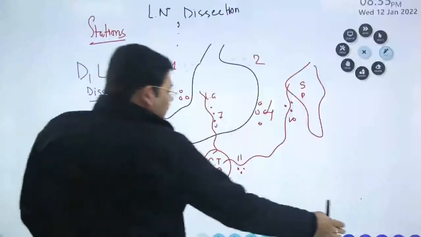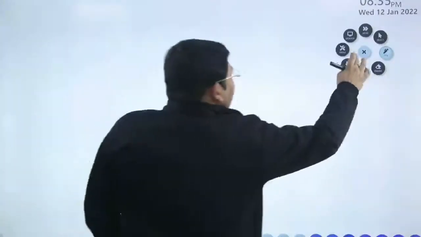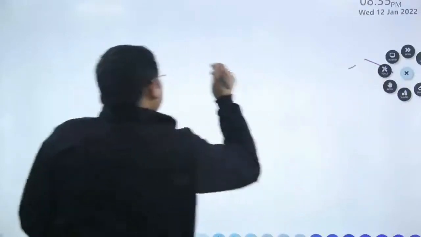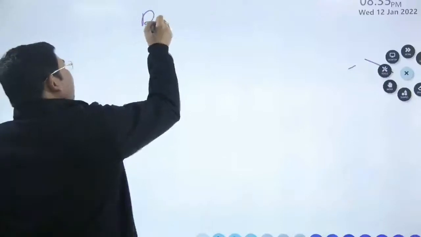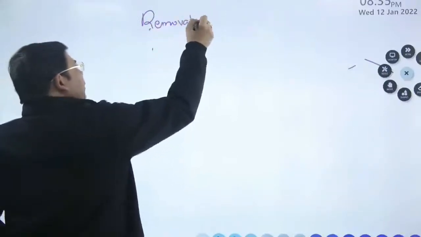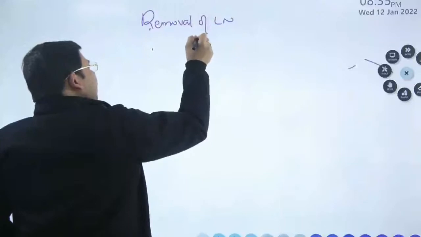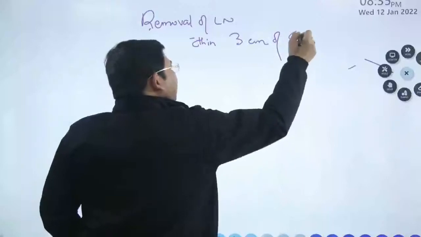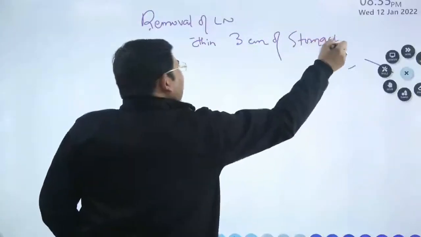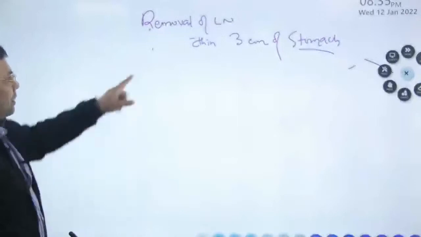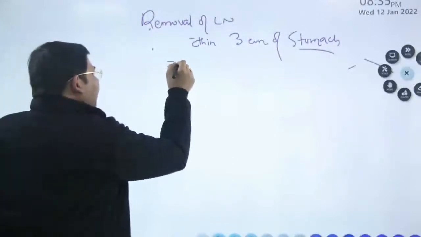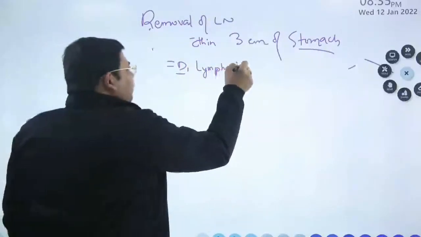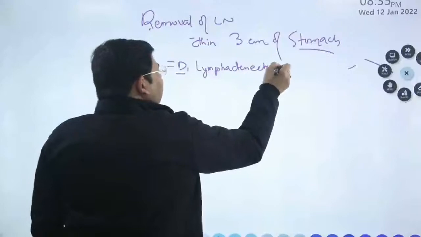I'll go to the next page, there I'll write. When you talk about the D1 versus D2, let us try to understand this. Removal of lymph nodes within 3 centimeter of the stomach, that is what is known as a D1 lymphadenectomy. So what do we mean by D1 lymphadenectomy, students?